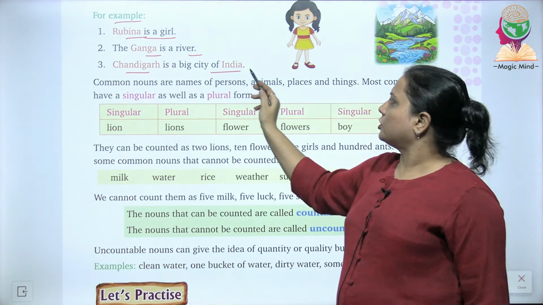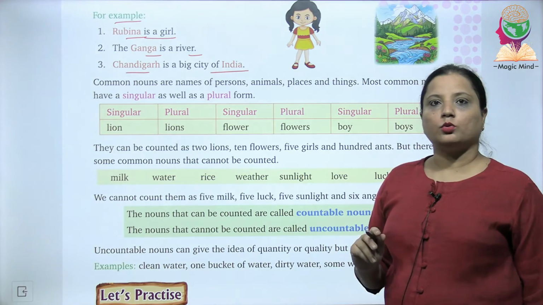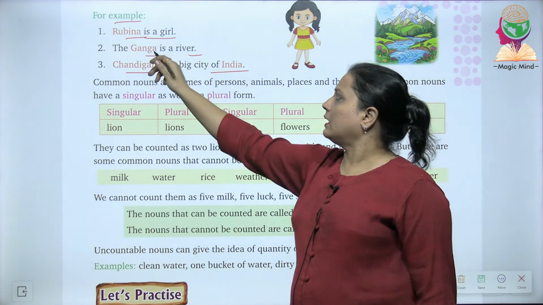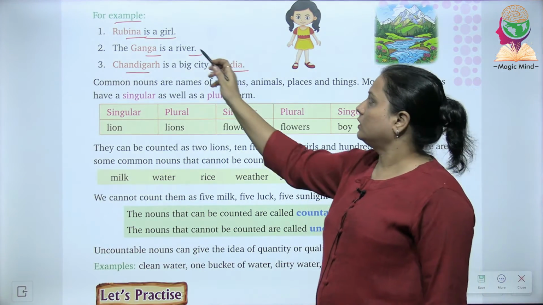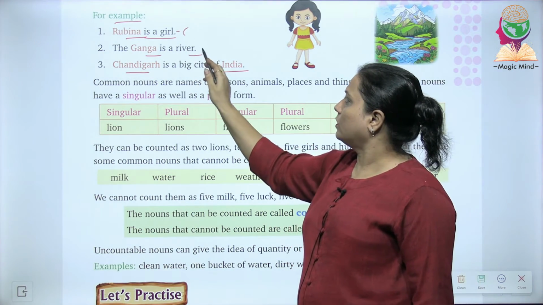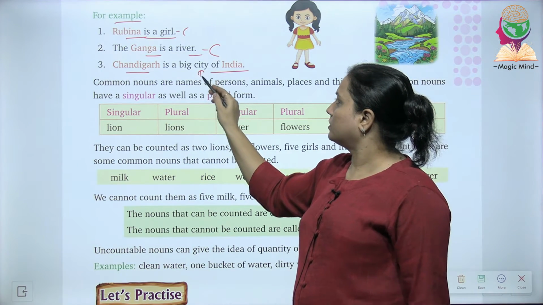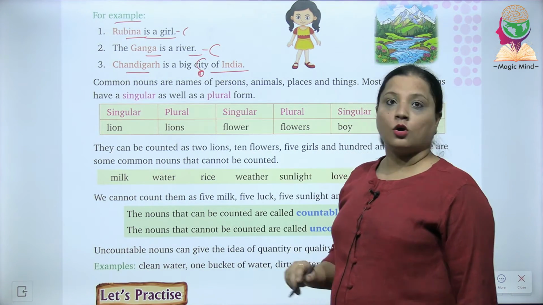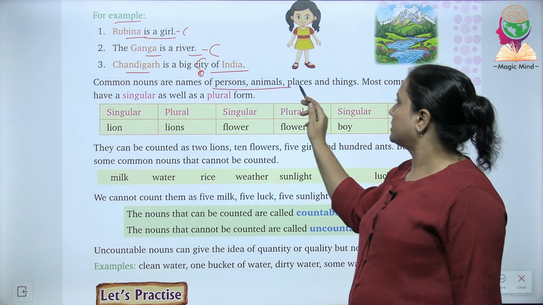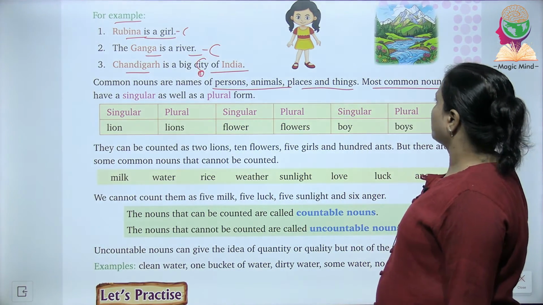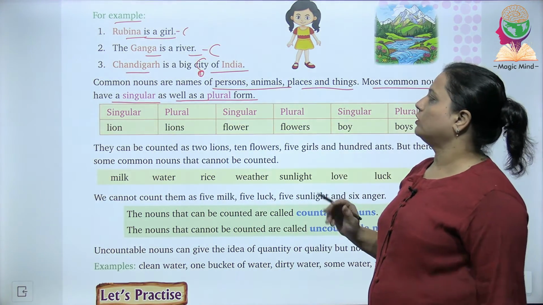Chandigarh is a big city of India. Okay, here the words Chandigarh and India, they both are proper nouns. Ganga is a proper noun. Rubina is a proper noun. But the word girl, that is a common noun. River is a common noun. And the term city is what? It's again a common noun. Common nouns are what? They are names of persons, animals, places and things. Most common nouns have a singular as well as plural form.